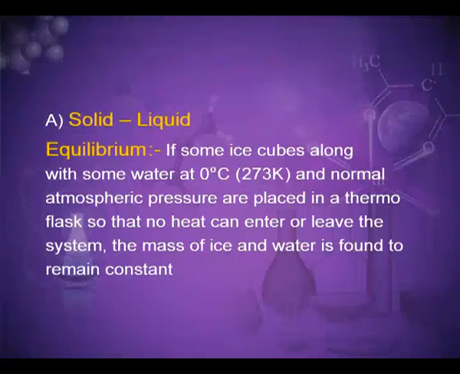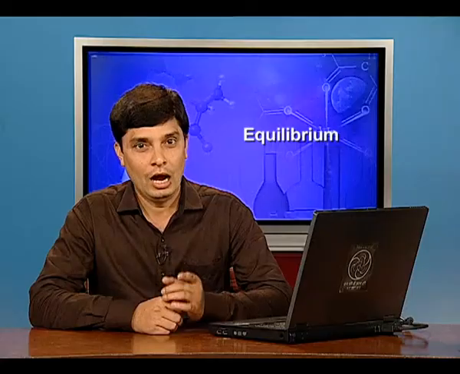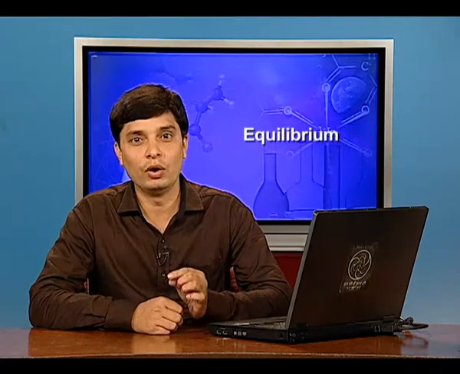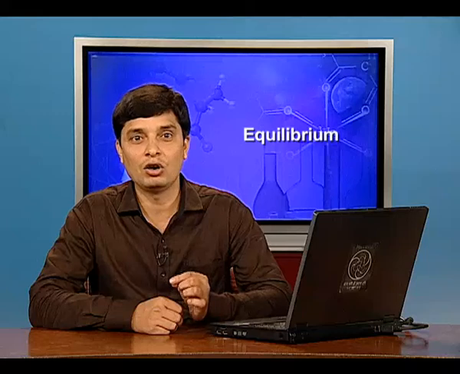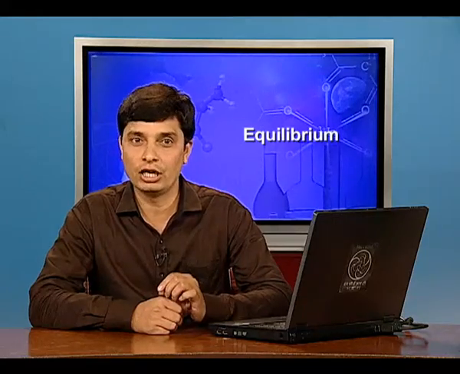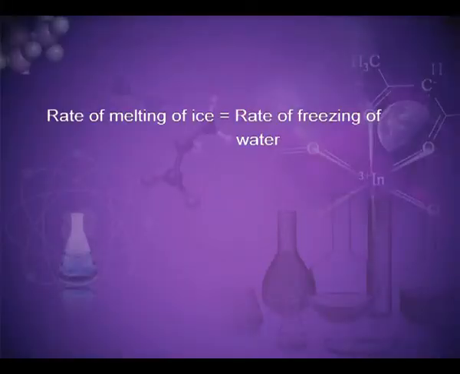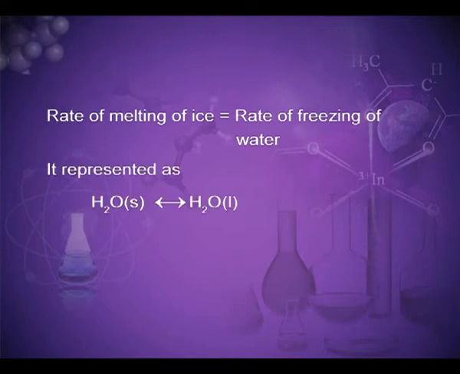If some ice cubes along with some water at 0 degree Celsius, that is 273 Kelvin, and normal atmospheric pressure are placed in a thermoflask, so that no heat can enter or leave the system, the mass of ice and water is found to remain constant. However, two opposing processes are going on at equilibrium: melting of ice and freezing of water. The rate of melting of ice is just equal to the rate of freezing of water. It is represented as H2O solid in equilibrium with H2O liquid.